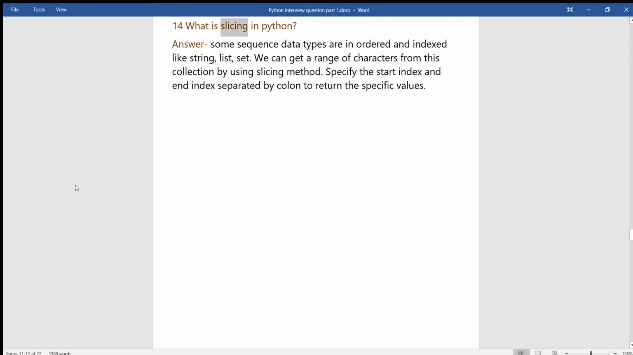14. What is slicing in Python? Answer. Some sequence data types are ordered and indexed, like string, list, and tuple. We can get a range of characters from this collection by using the slicing method. Specify the start index and end index separated by a colon to return the specific values.